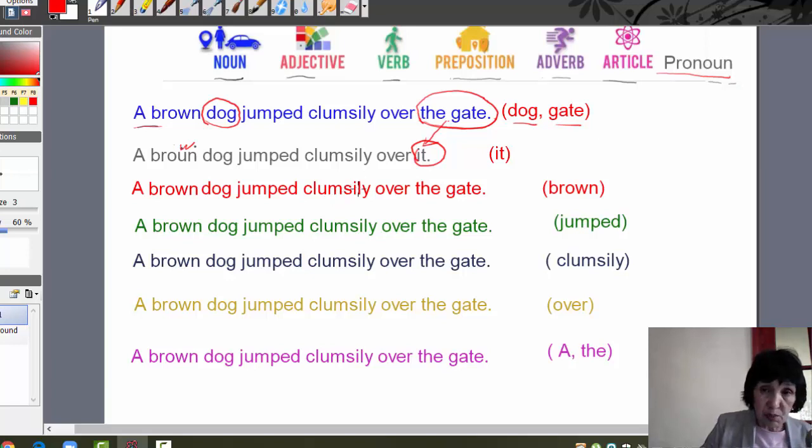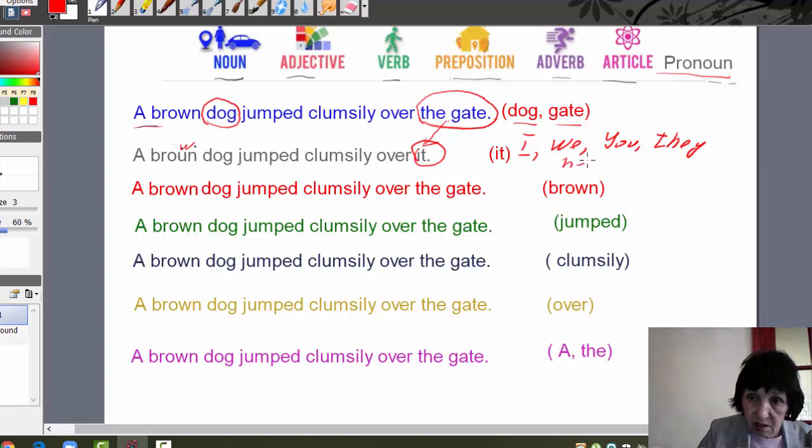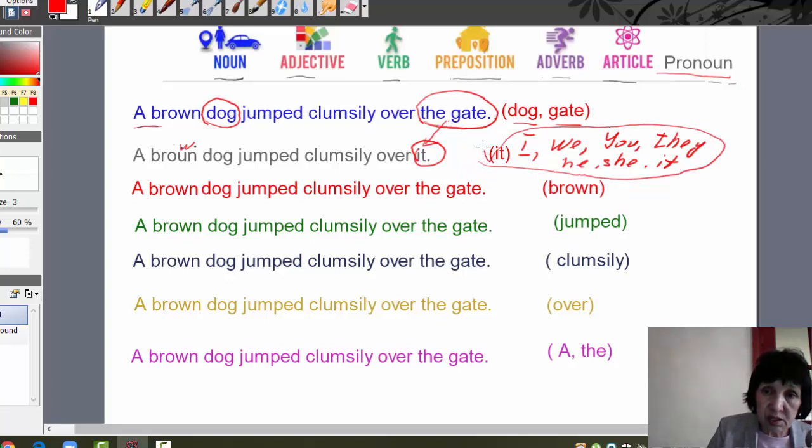Pronouns, what are pronouns? Pronouns are I, we, you, they, he, she, and it. And there are more too. Pronouns are used to replace nouns.